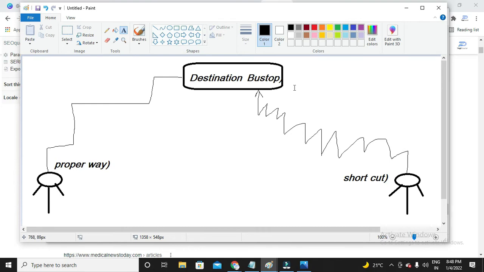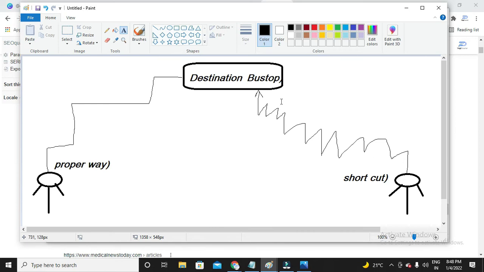But there is a lot of risk here. He might end up damaging his vehicle, or he might end up getting into some risks. Why? Because this is an illegal way to reach the destination. You should not prefer shortcuts anytime, because there is a danger or some risk over here.